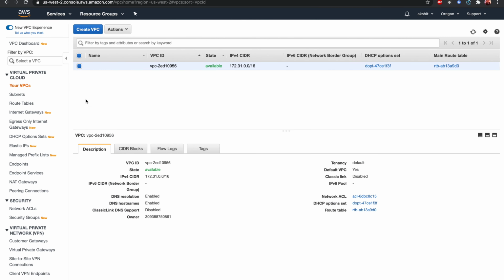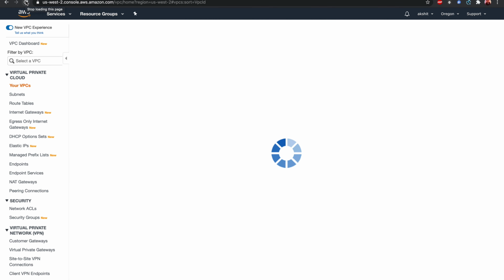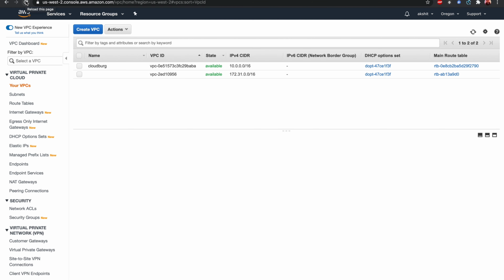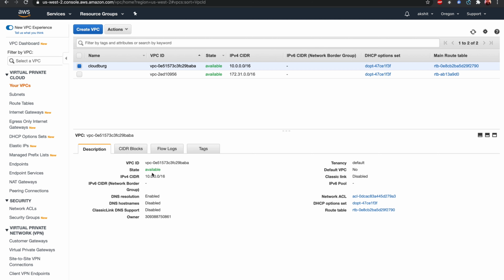So we can see in the console now. The VPC has been created successfully with this CIDR block and the name is CloudBurg.